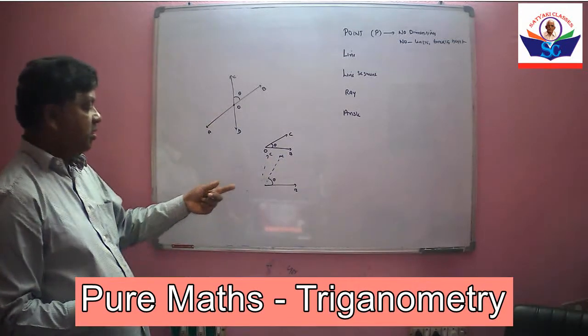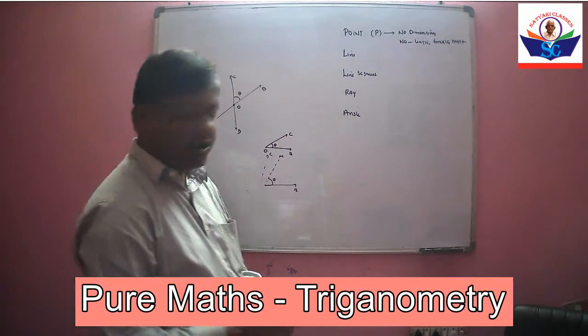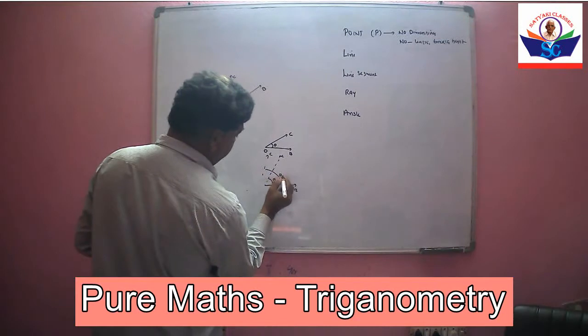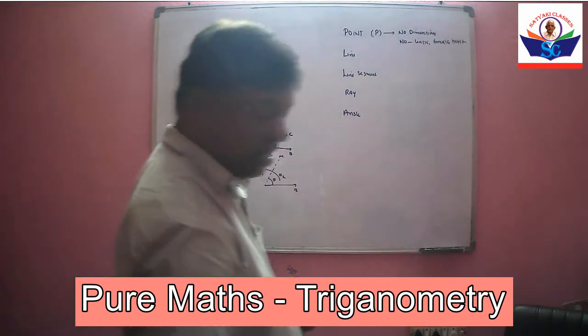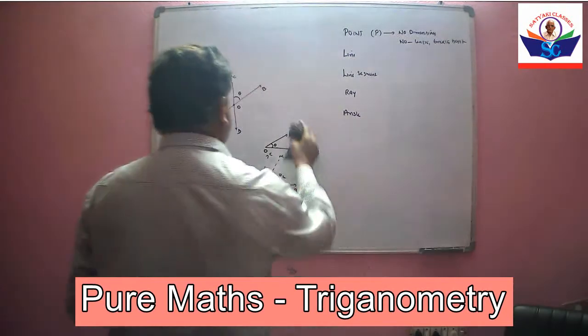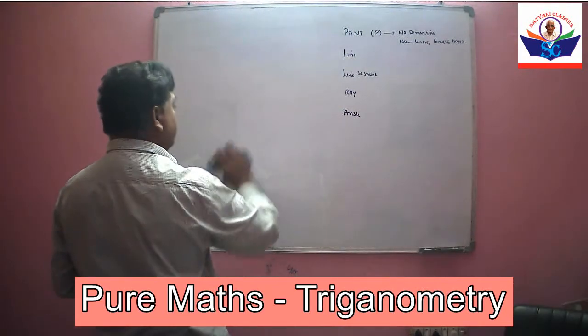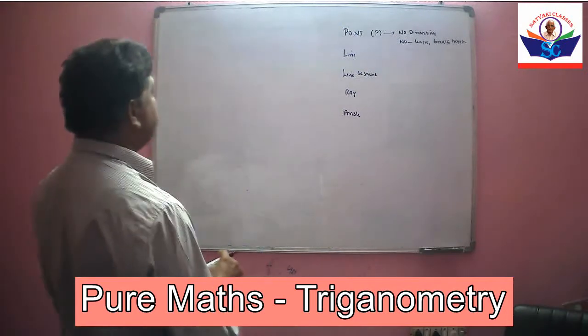That means it will form n number of angles. This may be theta 1, this may be theta 2. Like this, we can form n number of angles. So angle is the inclination between two sides or two lines.